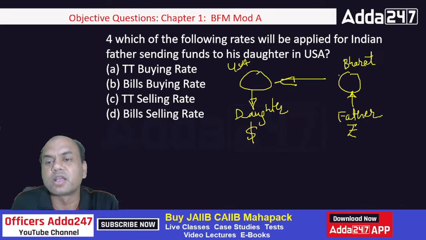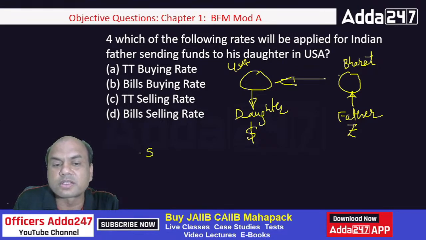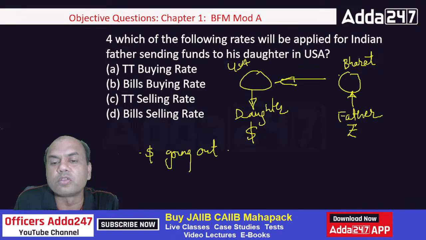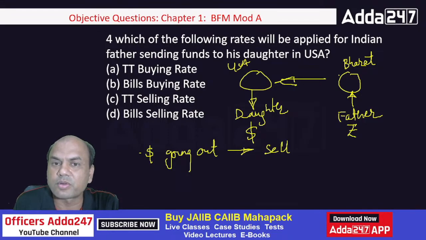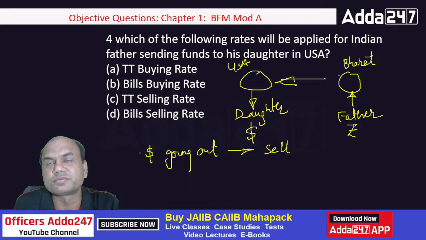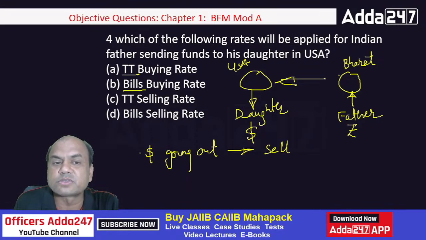Convert them means what? Whenever a currency is going out, whenever dollars are going out, we always follow the rule of selling. So here dollars are going out from India, from Bharat, they are going to USA. If they are going from our country to USA, then it's a sell part, means out. So it is a sell. So I'll be using the sell rate. But which sell rate? TT or bill? Now again the question comes, do I use TT rate or do I use bill rate? So these 2 are out. Now only TT or bill.